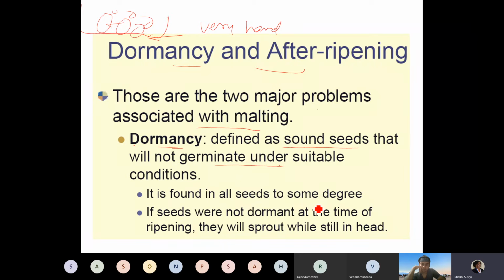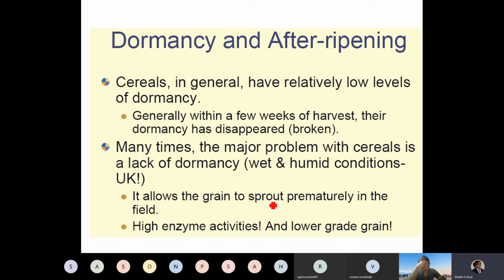It is found in all seeds that some percentage of the seeds will not germinate at all. They will not sprout. Cereals in general have a relatively low level, but for other grains there is dormancy. Within a few weeks of harvest, their dormancy has disappeared, like broken grains, or many times there is a major problem with the cereal.